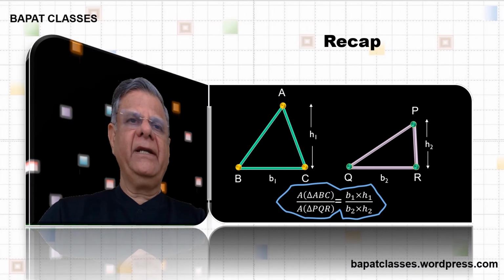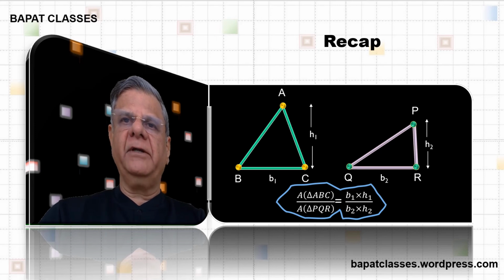Let us recap what we have done till now. The ratio of areas of two triangles is equal to the ratio of product of their bases and corresponding heights.